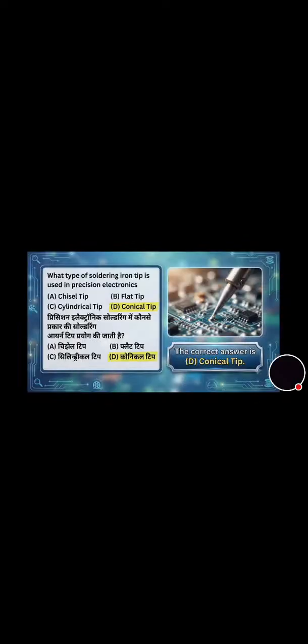Now we will move towards the next question that's on the screen. You can see, what type of soldering iron tip is used in precision electronics. And its correct answer is option D, that is conical tip.